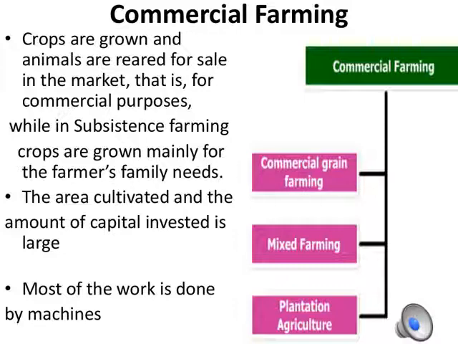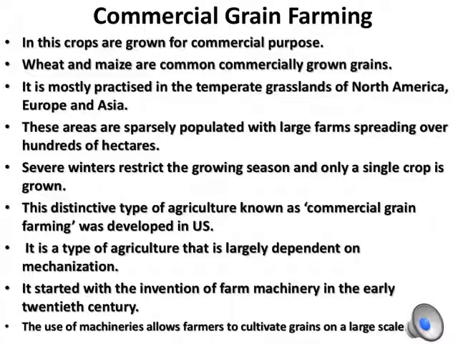Now let's see each one of them in detail. The first is commercial grain farming. Commercial grain farming is the cultivation of crops for commercial purposes, where crops are grown for sale in the markets. It is practiced in the sparsely populated areas of the temperate grasslands of North America, Europe, and Asia. The main crops grown under commercial grain farming are wheat and maize.